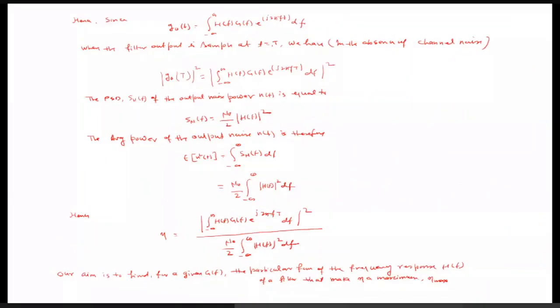This will be the mod of g0(T) whole square, and our aim is to calculate this mod of g0(T) whole square. So it will simply be the integral from minus infinity to infinity of H(f)G(f)e^(j2πfT) df, mod whole square. Here it is capital T because we have replaced small t with capital T, so we take the sample value of that signal at T. So we are able to calculate the first parameter, the instantaneous power of the output signal.